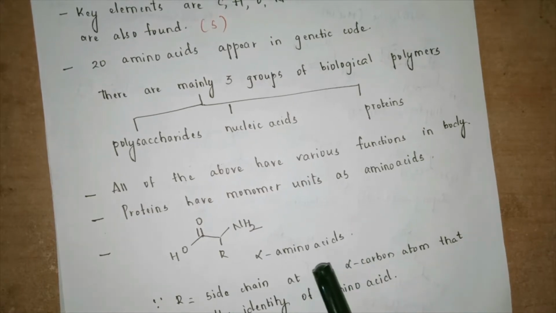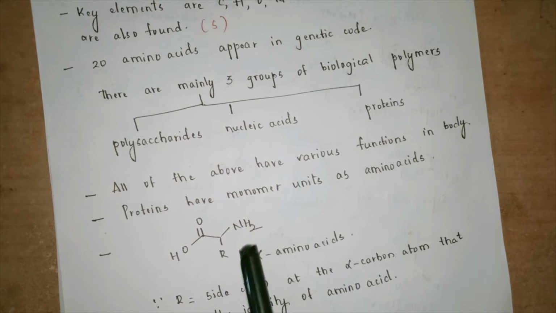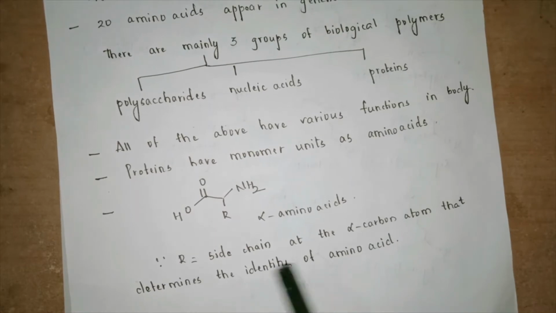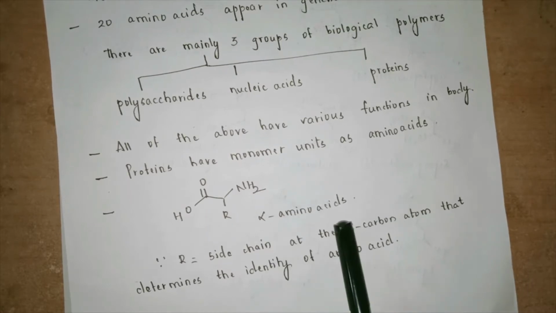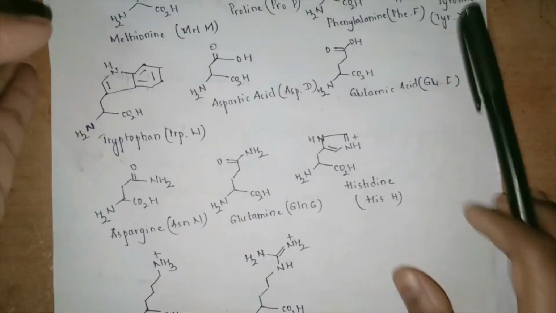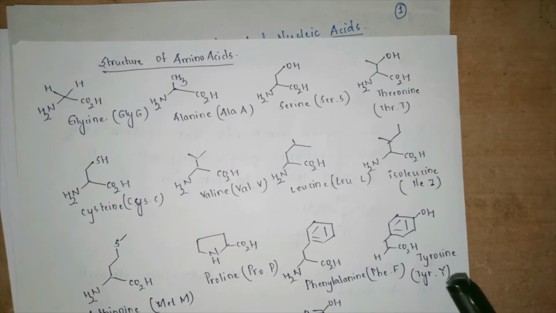Now generally when we say amino acids, then they are referred to as alpha amino acid. This is because at an alpha carbon atom, with respect to amine group and carbonyl carbon of the carboxylic group, the R is present. So this R is at the alpha carbon atom, which determines the identity of the amino acid. Hence the name alpha amino acid. Now let us see what are these 20 amino acids and their structure.